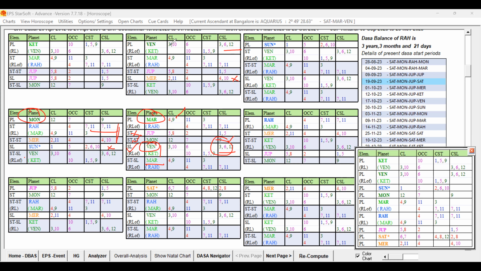The 12th sublord and 3rd lord star level, this Venus and Mars combination is good. Only the Venus-Mars combination. Venus in the star of Mars, good key planets are supported. So that is the only point it has. And now we have to check the Dasa lord. The good key planets are Venus and Mars. These are the strong key planets, Venus and Mars.